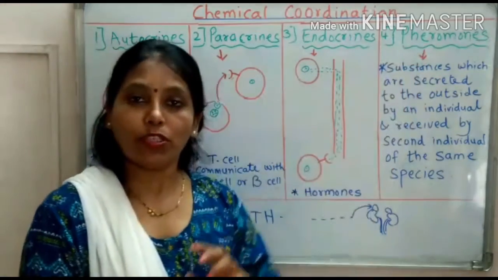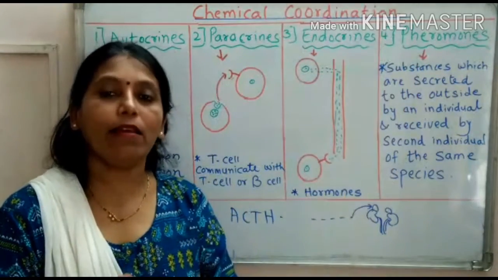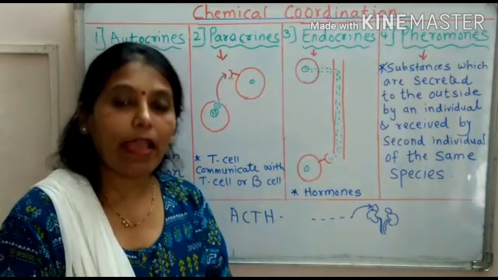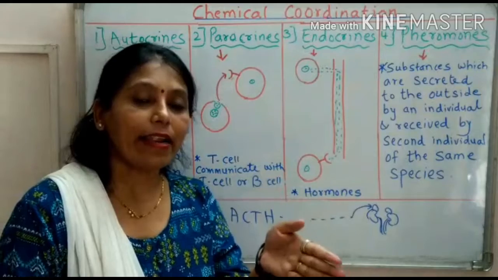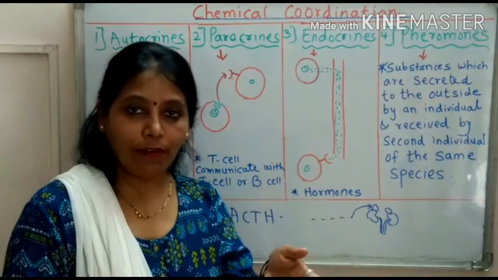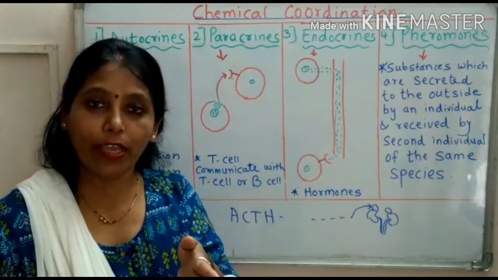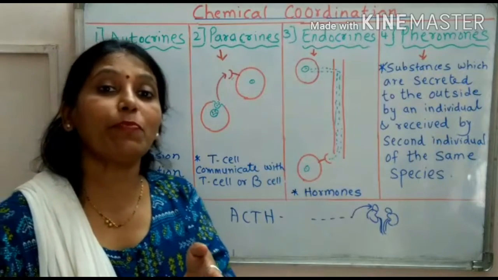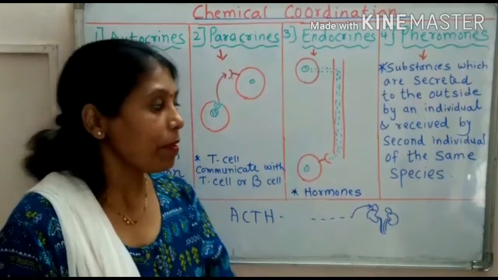Now come to pheromones. Pheromones are the chemicals which are similar to hormones, and they are secreted by one individual outside the body, so that the other individual of the same species comes to know.